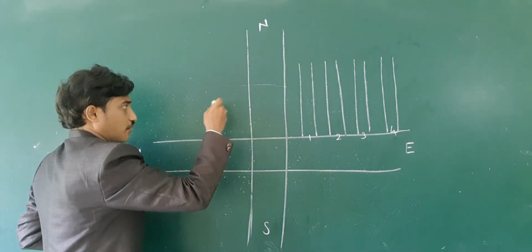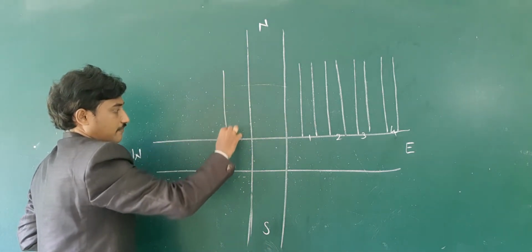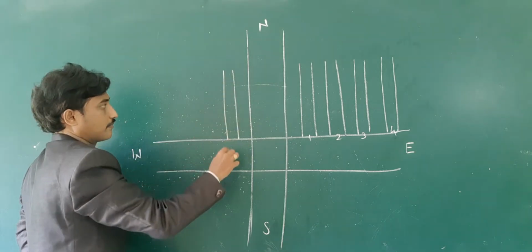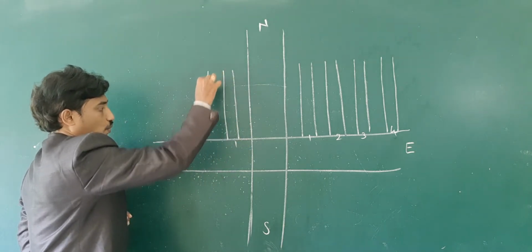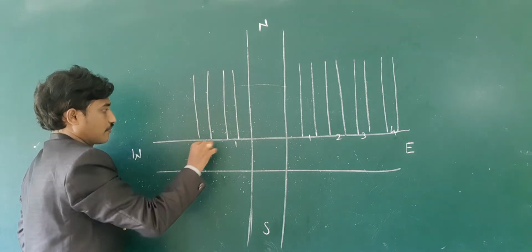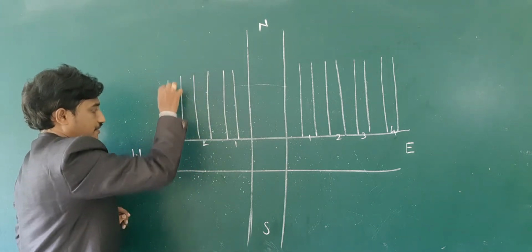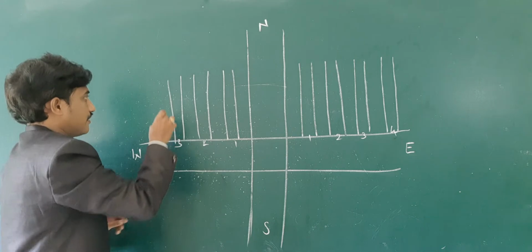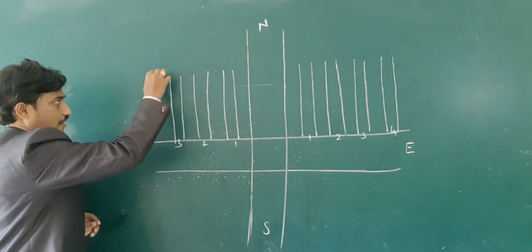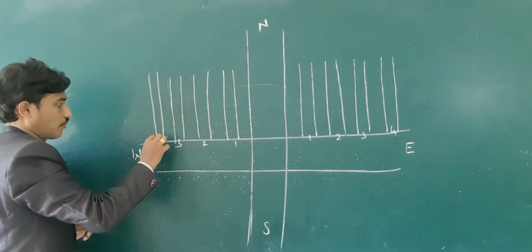Here, on the left side also some streets are there: 1, 2, street number 3, another street 4.